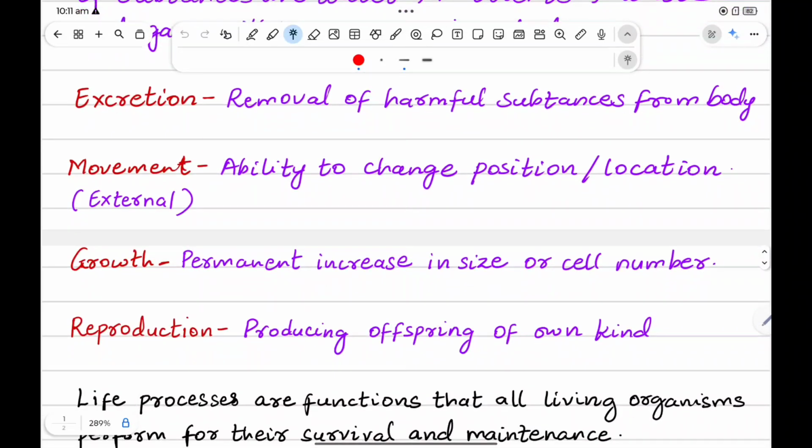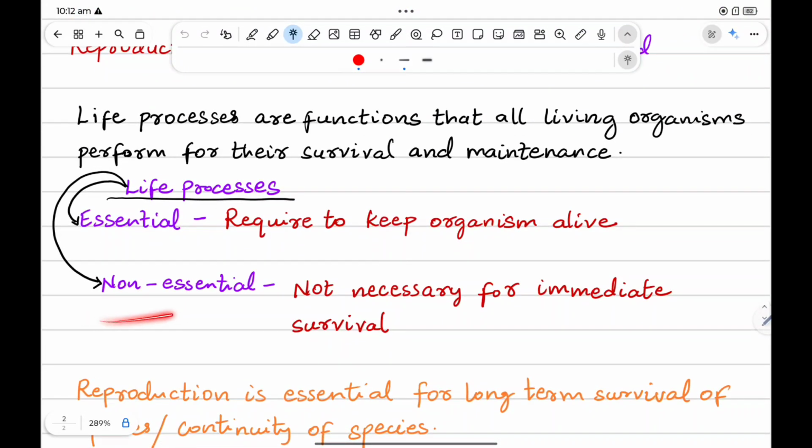organism. Whereas when it comes to movement, for example, external movement like walking, moving hands, if you don't move for a few days, it won't affect your survival. Next is growth. After a certain age, your body will stop growing. So stopping of growth doesn't mean that you may die. Next is reproduction. A human being can willingly decide not to reproduce throughout his or her life and still can live a happy and healthy life. Okay, so that's the reason movement, growth and reproduction are categorized as non-essential life processes, which simply means not